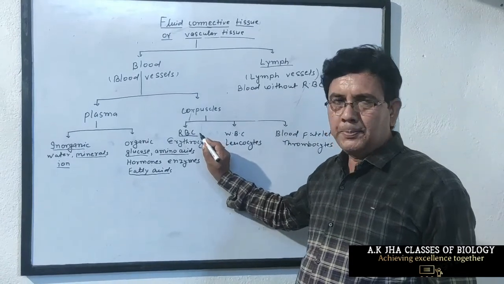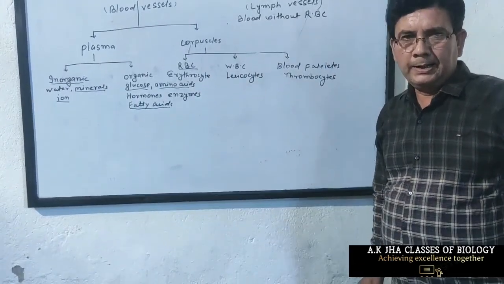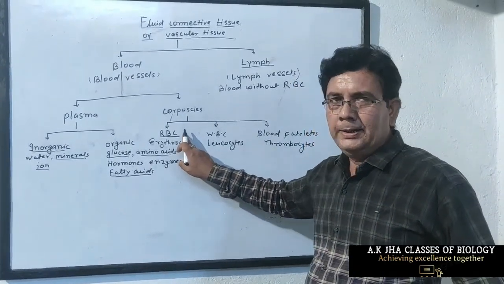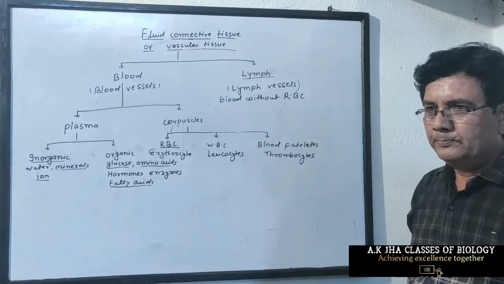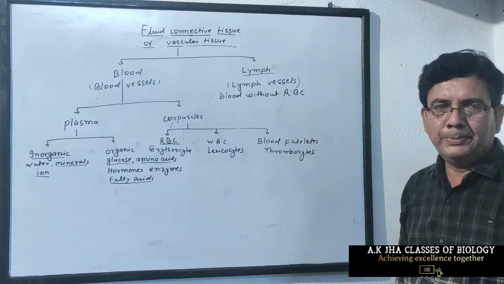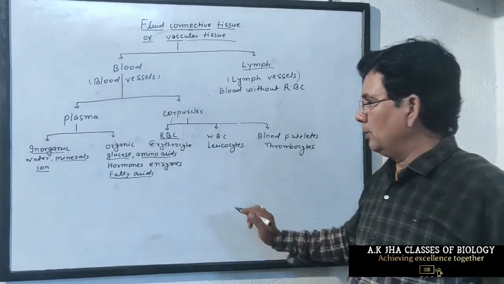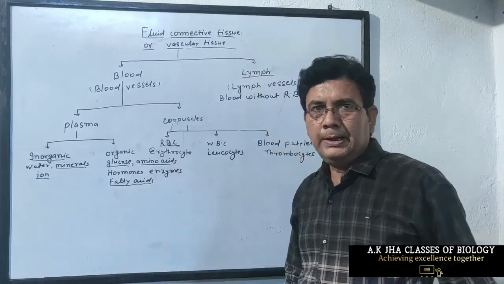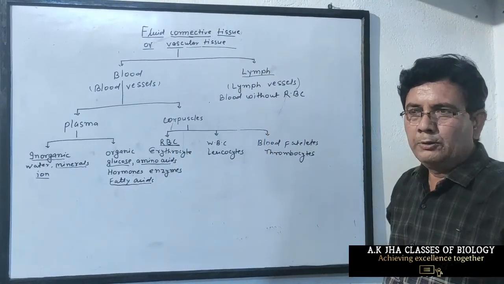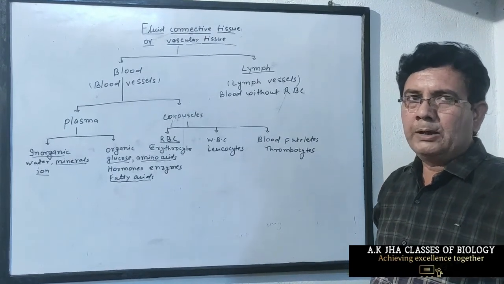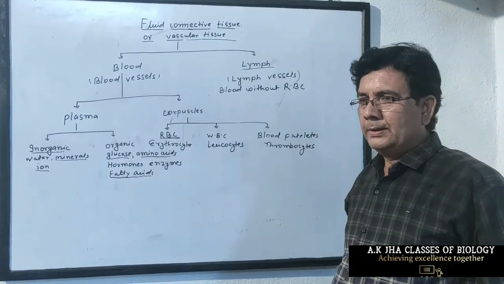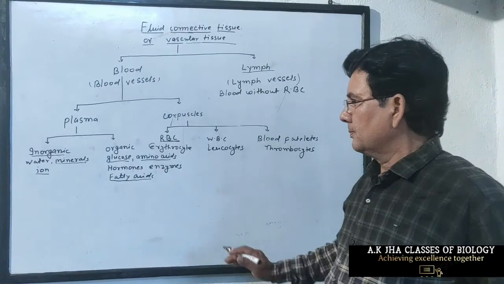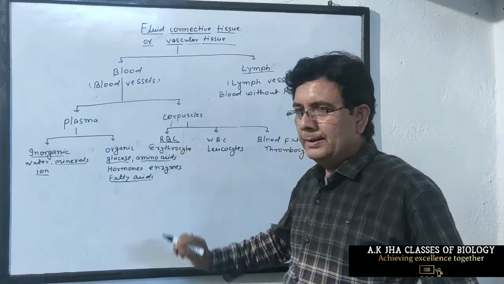RBC, red blood corpuscles, because of its red color, it is called red blood corpuscles. The red color of RBC is due to the presence of the red colored respiratory pigment hemoglobin. Hemoglobin is a compound made up of iron and protein. Heme is an iron and globulin is a protein. Because of the presence of iron salt, the color of hemoglobin is red, and because of the presence of hemoglobin, the color of RBC is red.